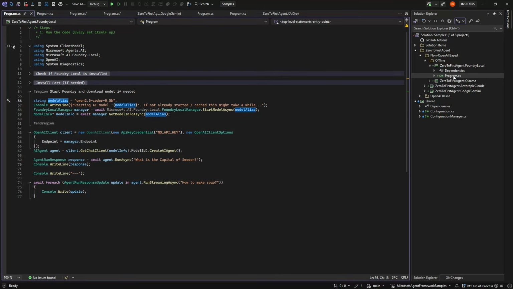So there are of course other models out there, Hugging Face, which can be done via Ollama and Foundry Local. There's DeepSeek, which works with the OpenAI spec, so that's also easy. So I don't really think there is any big model out there that can't use this because they all support the IChatClient. Because if they do that, it just works in Microsoft Agent Framework.